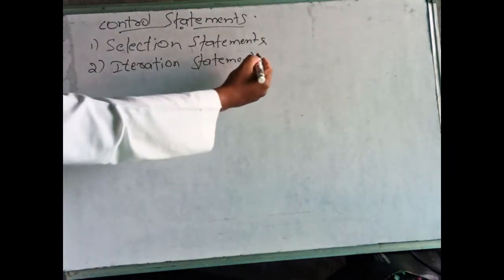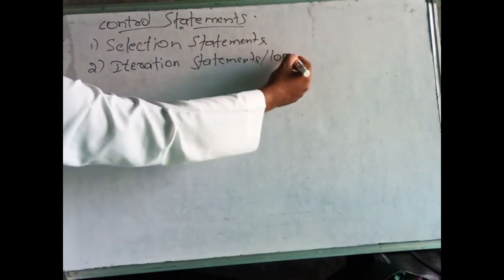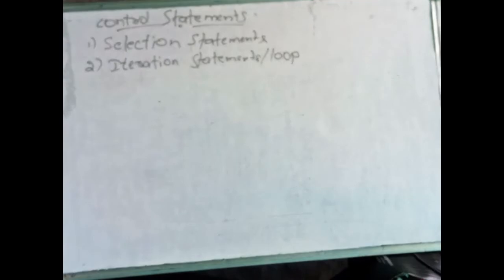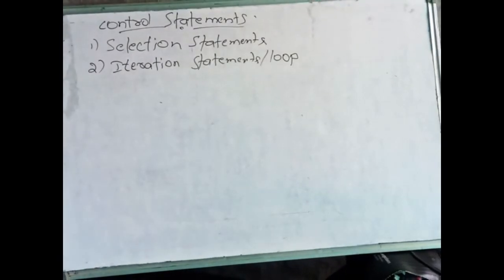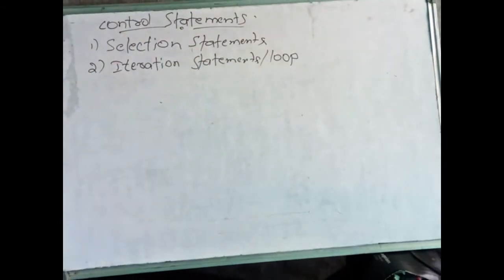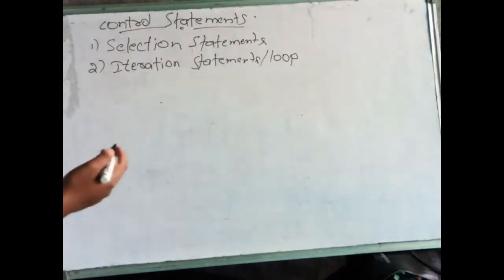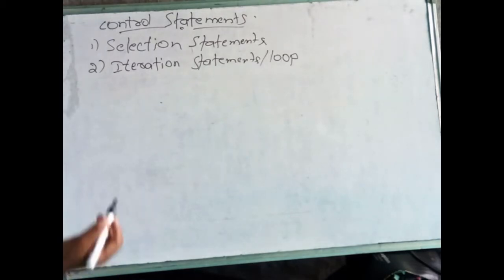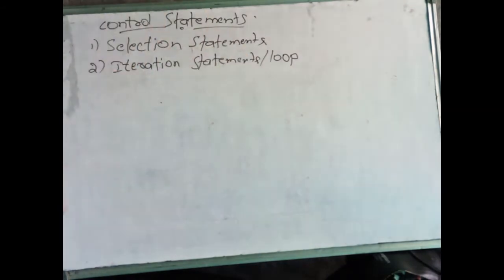Iteration, we also call loop statements. A loop statement means a single statement or a set of statements executed repeatedly. If you are executing more than once, then we call it a loop or iteration. So these are the statements we use to execute a set of instructions or a single instruction repeatedly in a loop. Now we will see one by one.